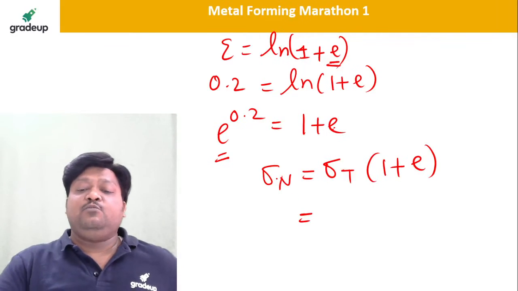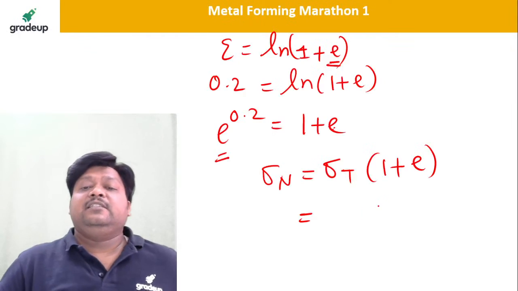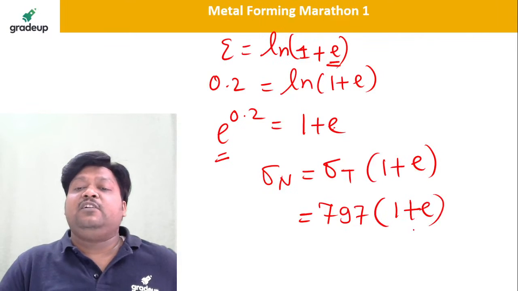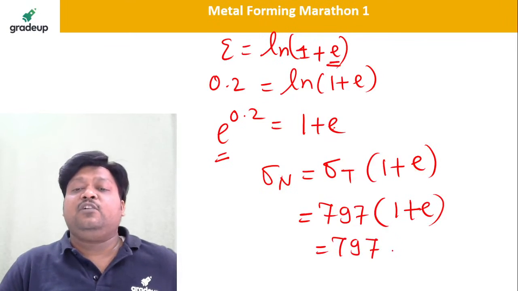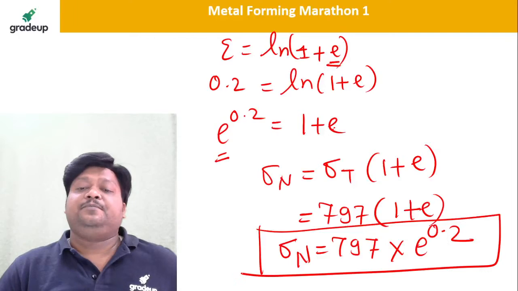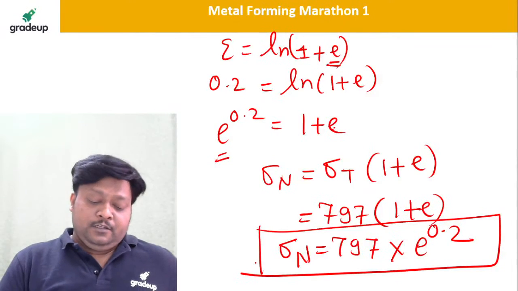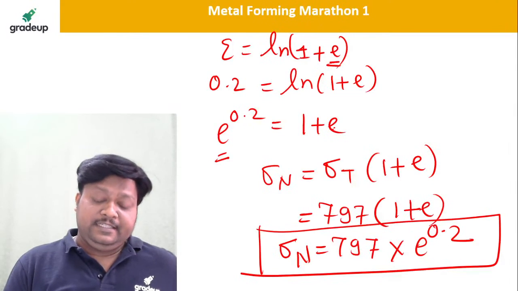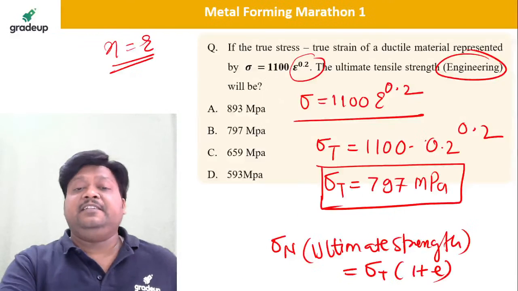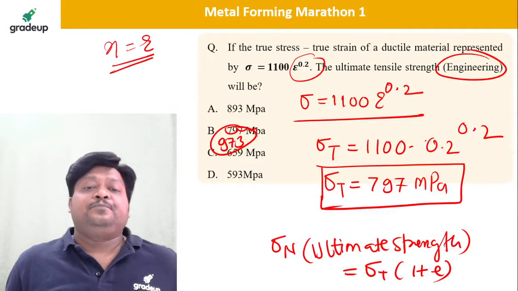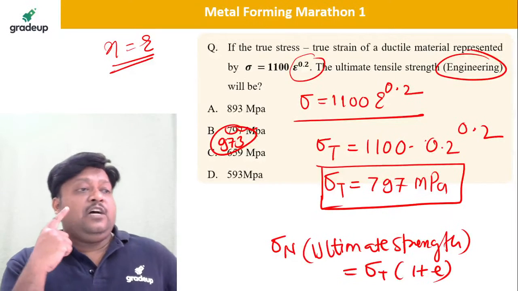Sigma T we have calculated as 797. 797 into 1 plus e, which is e to the power 0.2. So this is our nominal ultimate strength. How much is it? Shift e to the power 0.2 into 797. It is 973. Yes, it was written here as 973.